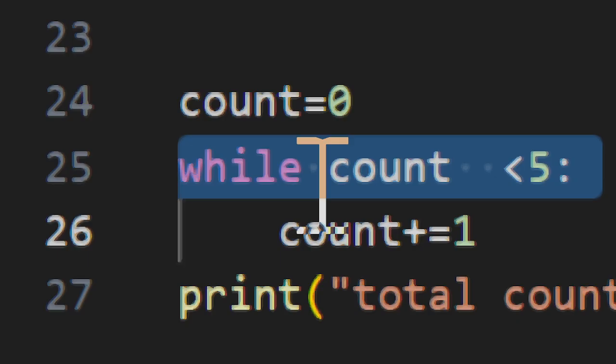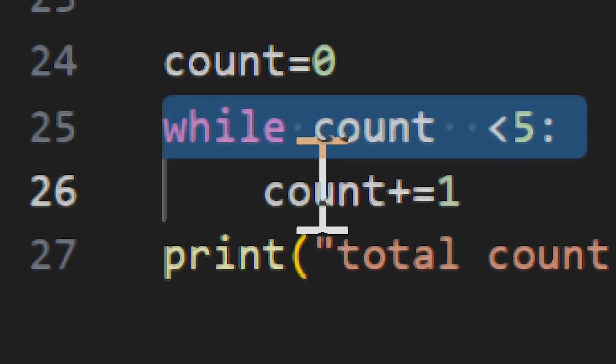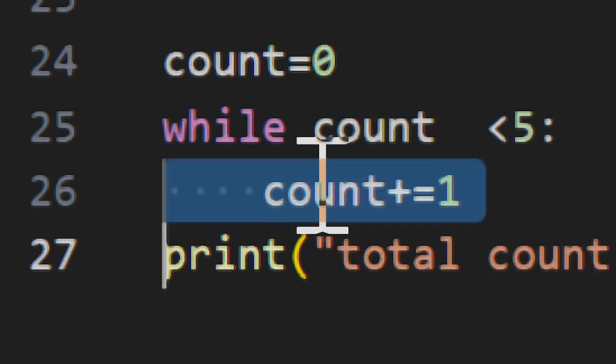The condition is that until the count is less than 5, the loop runs. Initially the condition is satisfied because 0 is less than 5. So it goes into the loop and increments the count, plus equals 1. That means the count is incremented by 1.